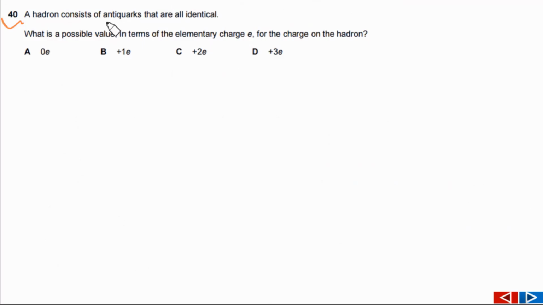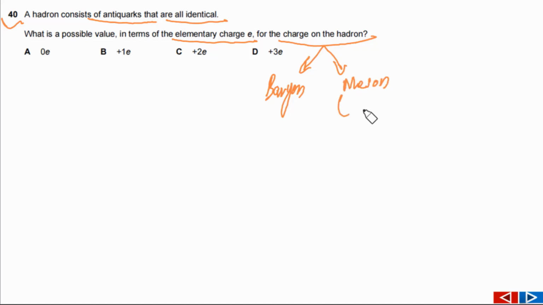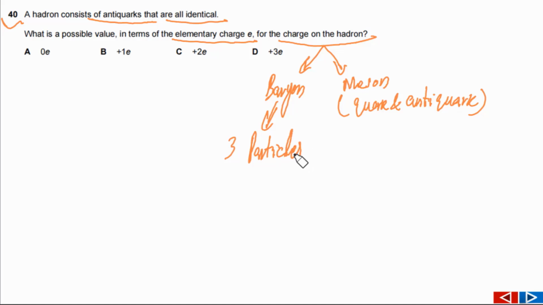Question 40 says a hadron consists of antiquarks that are all identical. What is a possible value, in terms of the elementary charge e, for the charge on the hadron? So we need to understand hadrons are classified as baryons and mesons, but mesons must consist of a quark and an antiquark. So it is a baryon. So it means it consists of three particles, which means three quarks. Those three quarks can be all quarks, or antiquarks, or a combination of that. So we need to consider antiquarks.